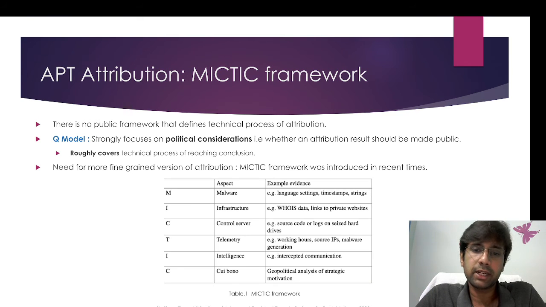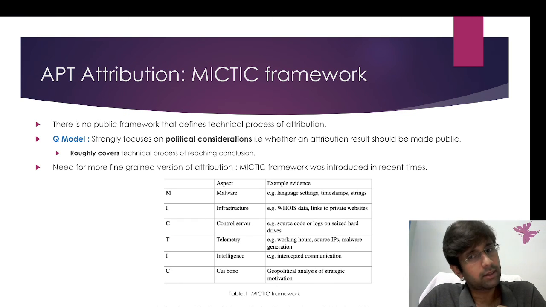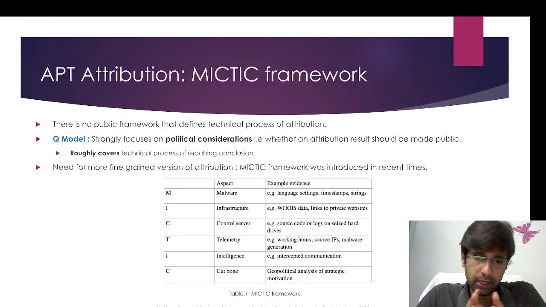So there is a particular team working to find out the geopolitical analysis and the strategic motivation behind a particular APT espionage. They collect public policies and discussions happening in parliaments, etc., to gather information, and they try to correlate it with the APT espionage.